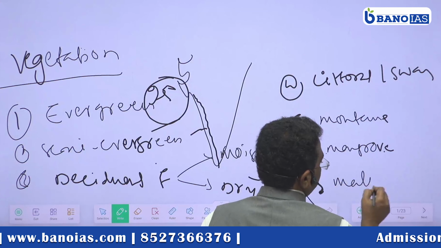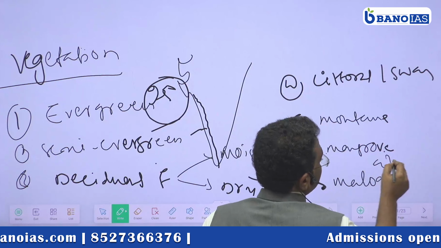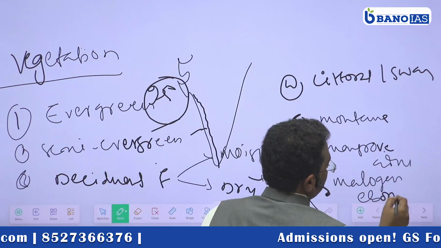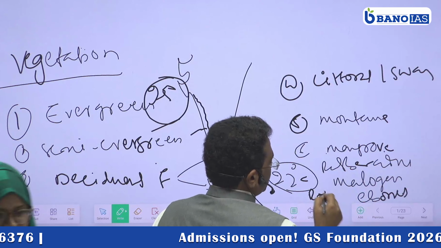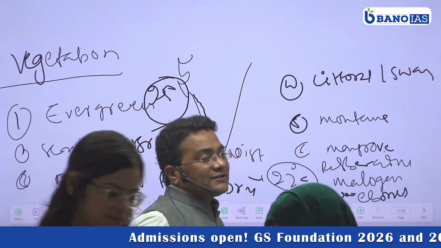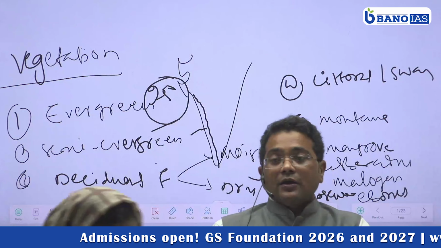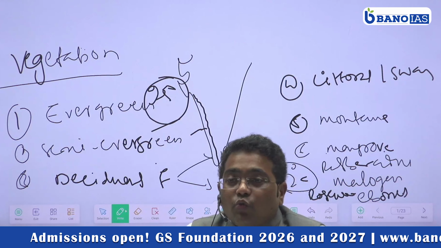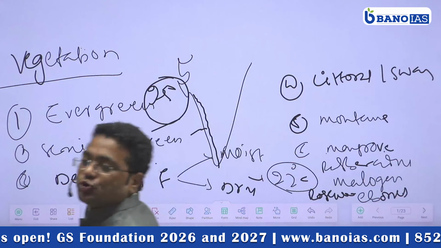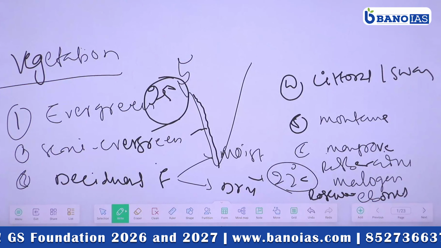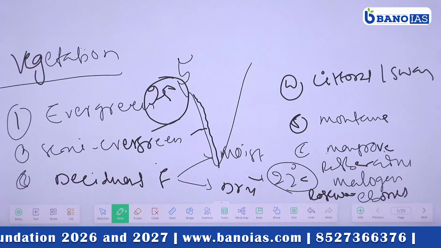Can you give me some examples of the evergreen forest? Mahogany, very good. Aini, ebony, है ना? Rubber, can we say that? Rubber, rosewood, right? So these are the evergreen, है ना? So evergreen forest, they need more water. If they are not having the water, they will be dying, because they are habituated, acclimatized to the water condition. That's why you are calling evergreen, right?